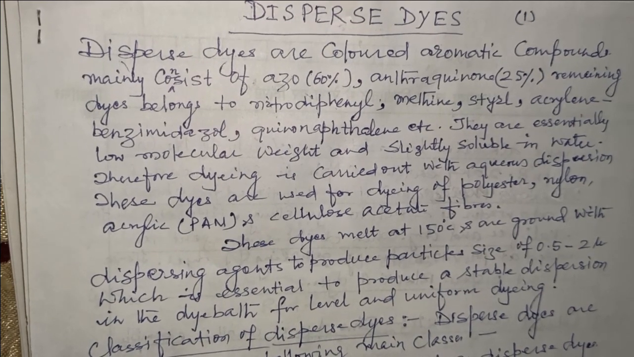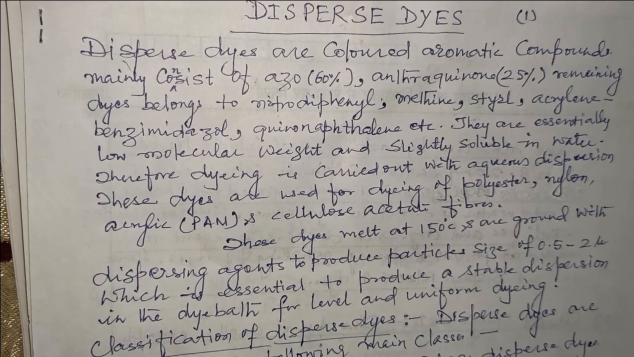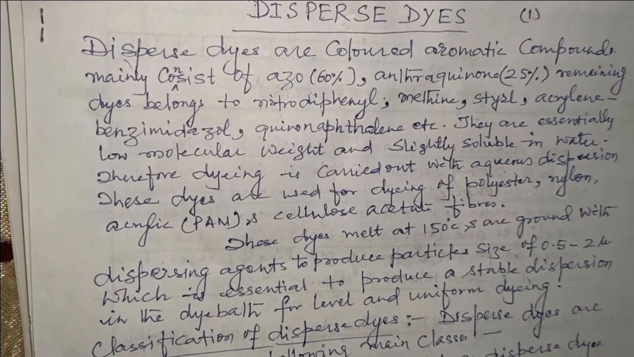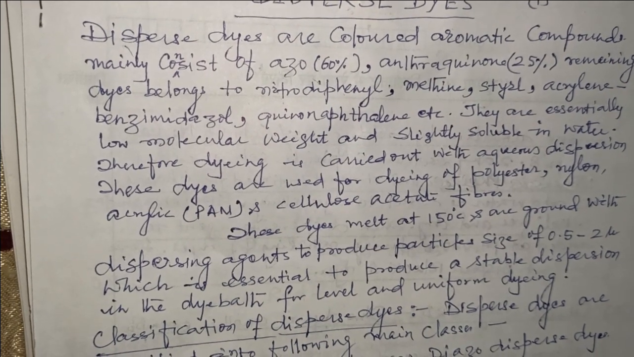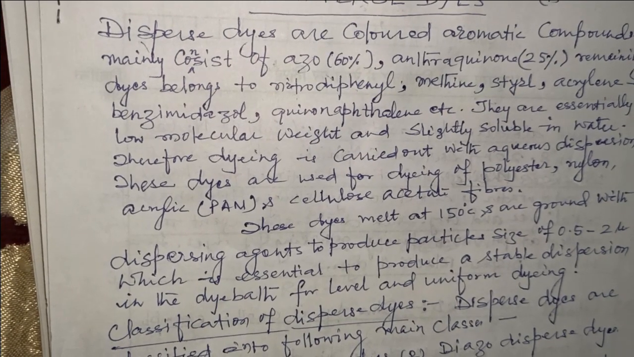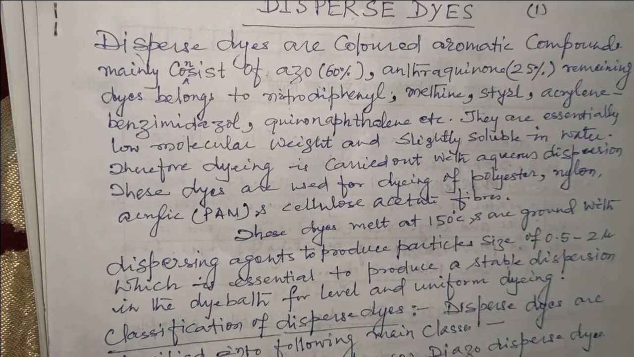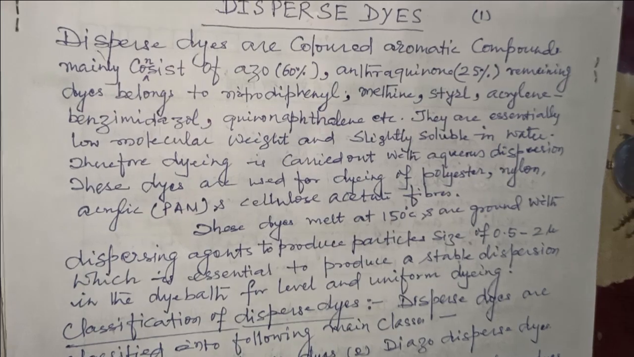Dispersed dyes are colored aromatic compounds mainly consisting of 60% azo dyes and 25% anthraquinone dyes. The remaining dyes are covered in the rest, for example, nitrodiphenyl, methine, styryl, acrylene, benzimidazole, quinaphthalene, etc.